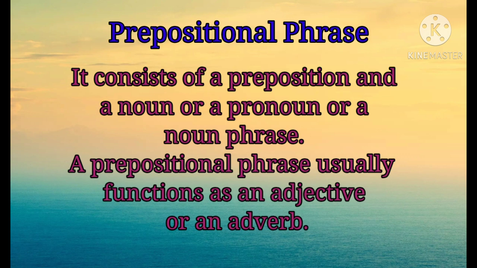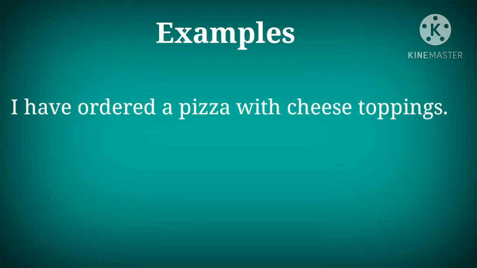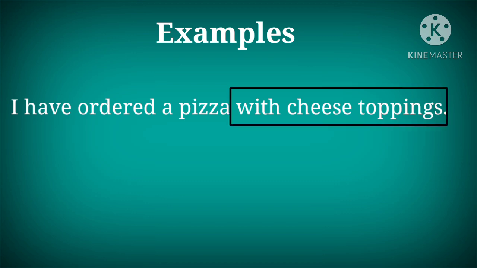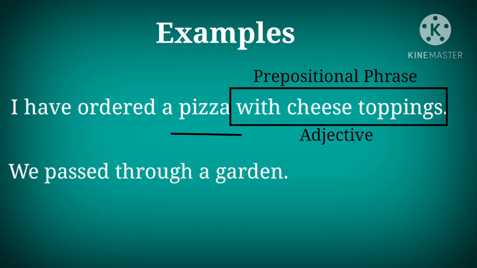Prepositional phrase. It consists of a preposition and a noun or a pronoun or a noun phrase. A prepositional phrase usually functions as an adjective or an adverb. Now let's understand prepositional phrase with the help of a few examples. Let's see the first example. I have ordered a pizza with cheese toppings. Here, with cheese toppings is a prepositional phrase that is functioning as an adjective of the noun pizza.